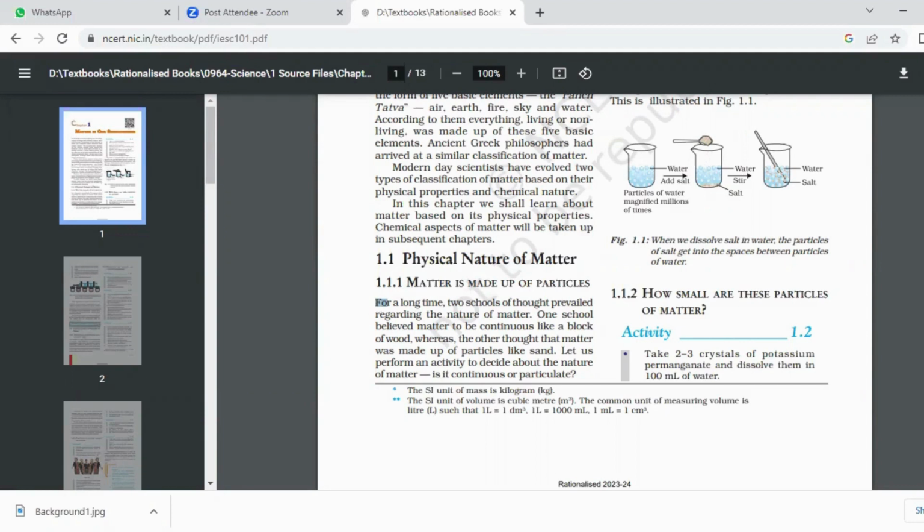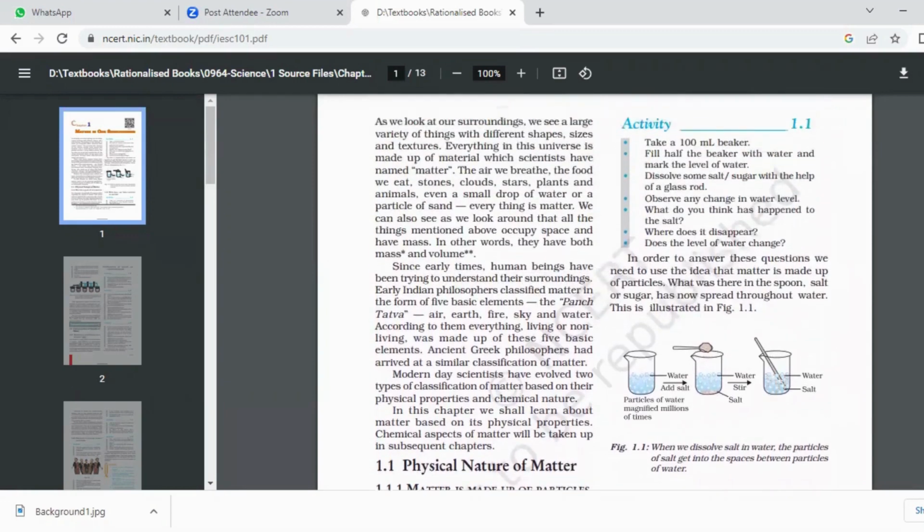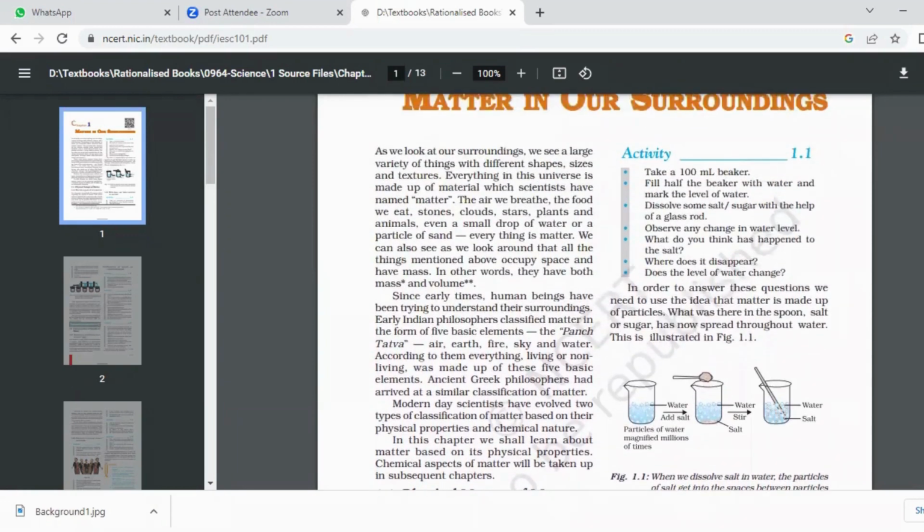See, we are dealing with chemistry. Chemistry means experiments. So experiments were done. For example, can you see this activity? Yes, ma'am. This activity you do most of the time at your home. You take water, you dissolve salt or sugar in that. The salt and sugar disappears. Obviously, they mix into each other. Where do they go? They mix with the water. Why? Because the particles of one matter have mixed with the particles of the other matter. If matter were continuous, it would not have mixed, right?